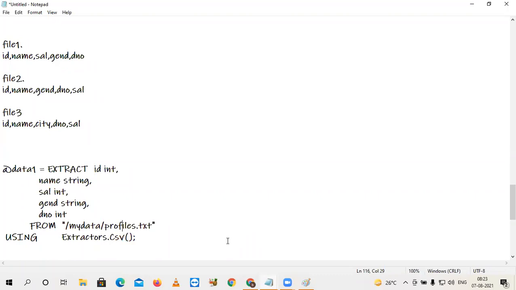Most people are submitting their jobs for practice purposes. But in real time, we'll be loading lakhs of crores of records.